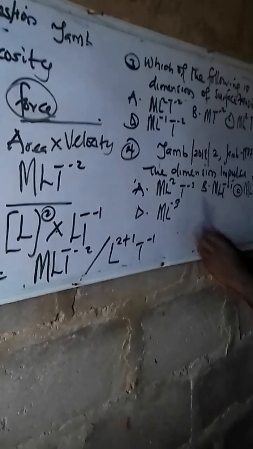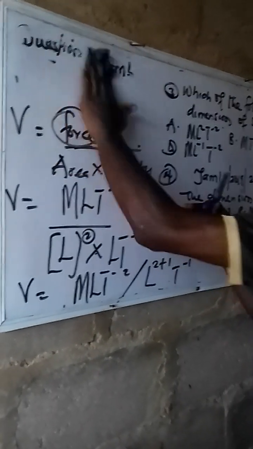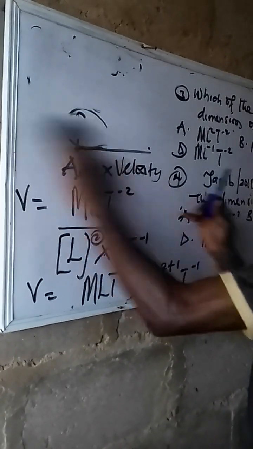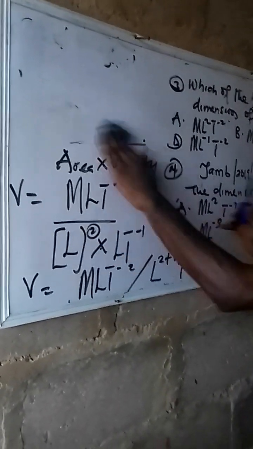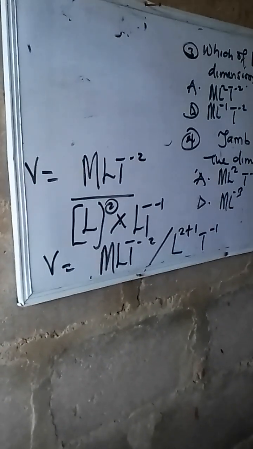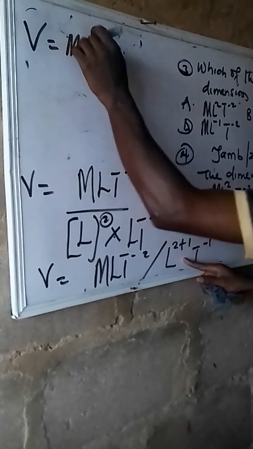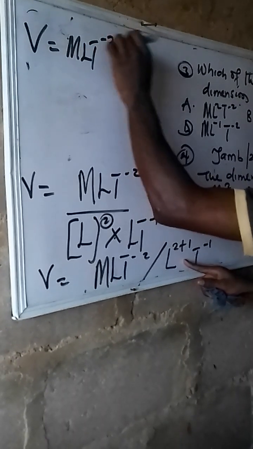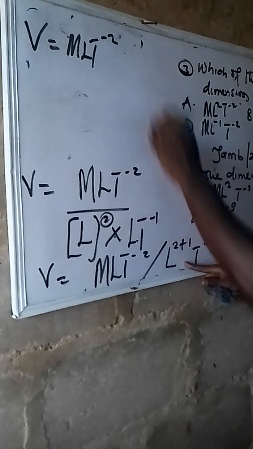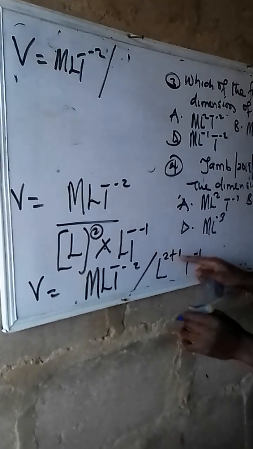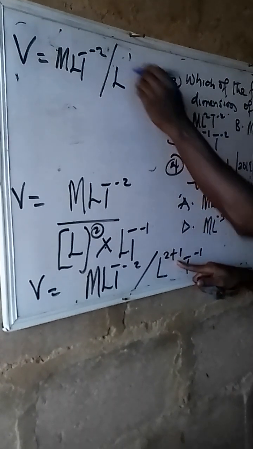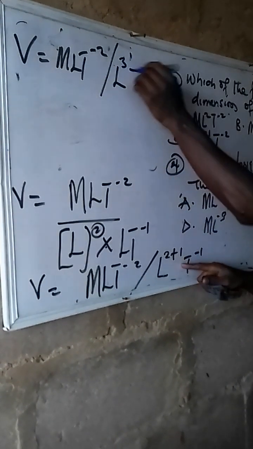The second thing to do now is to match them together. V will now be M L T per 2. Are we together? Divide by L. 2 plus 1 will give us 3. T per 1.